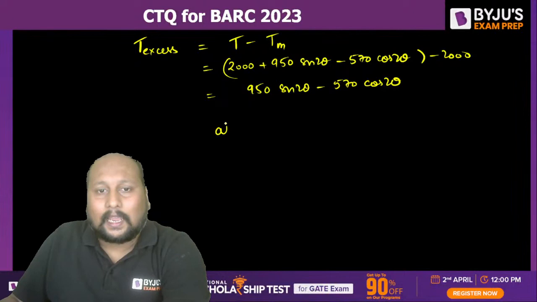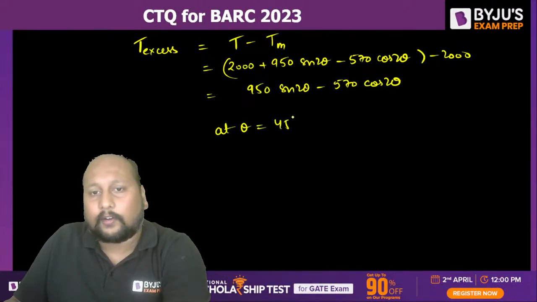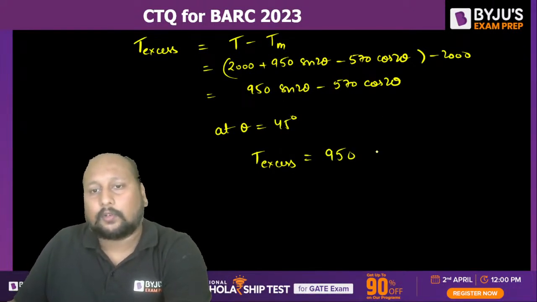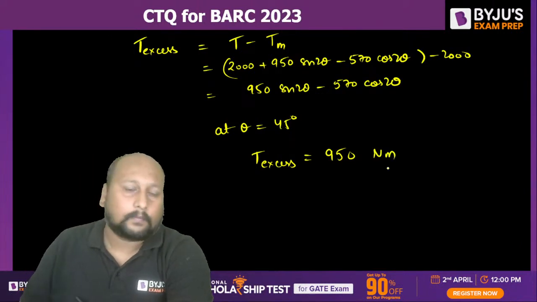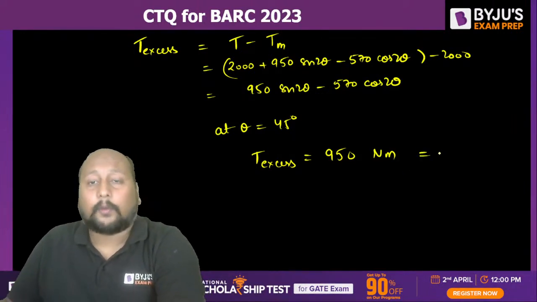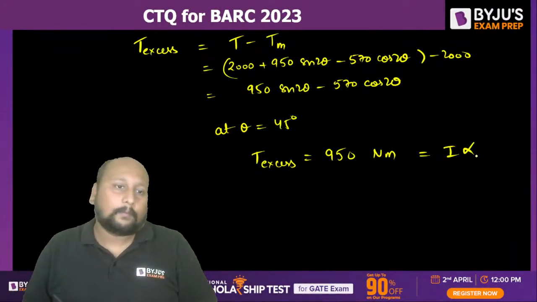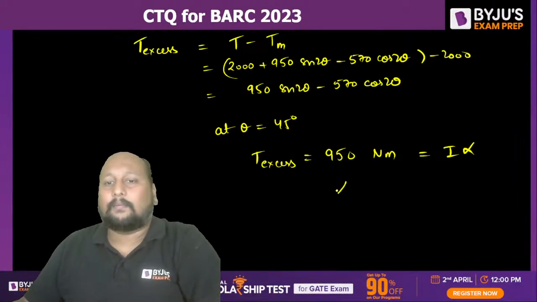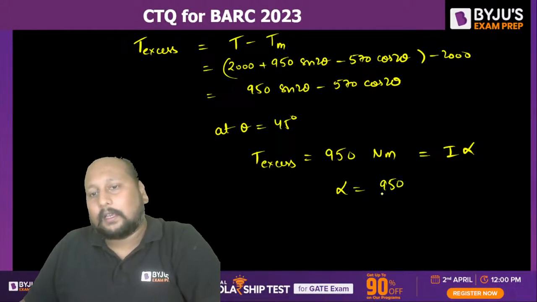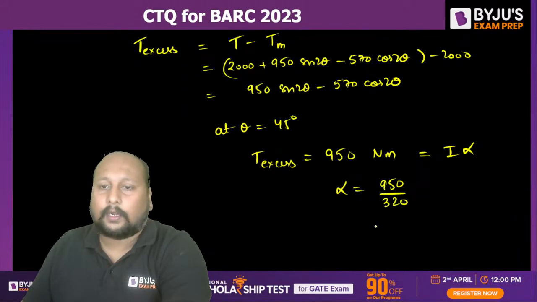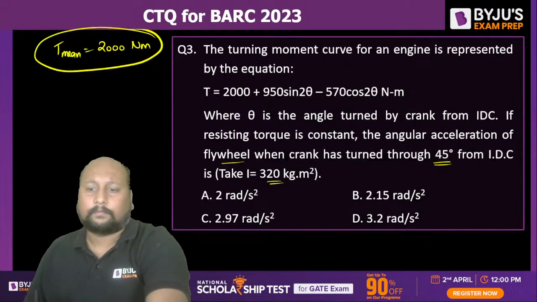That means at theta equal to 45 degree, can we calculate the excess torque? Sine 90 will be 1, so this will be 950, and cos 90 is 0. So 950 Newton meter. And because a torque is being applied, that will be equal to I into alpha. So from here I can get the value of alpha as 950 divided by the moment of inertia that we are given, 320. So can you tell me what answer you're getting?